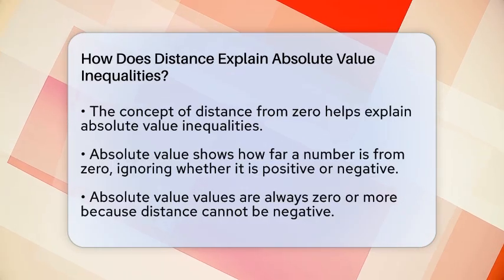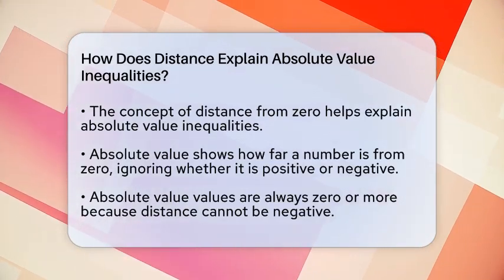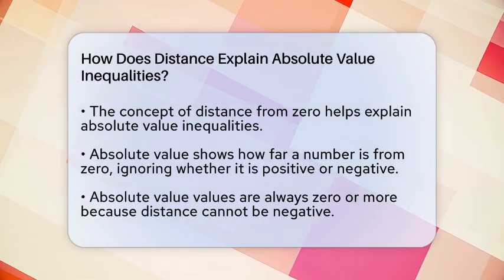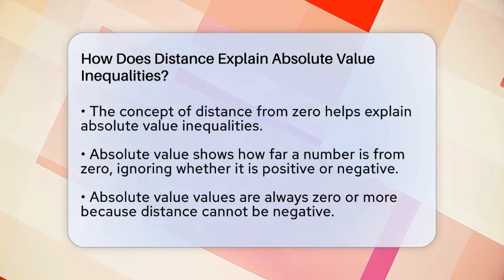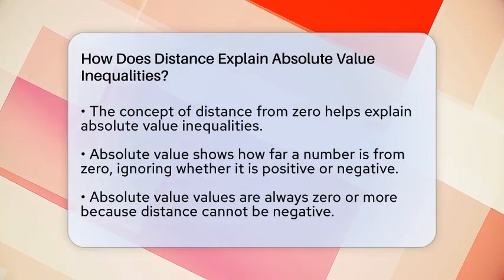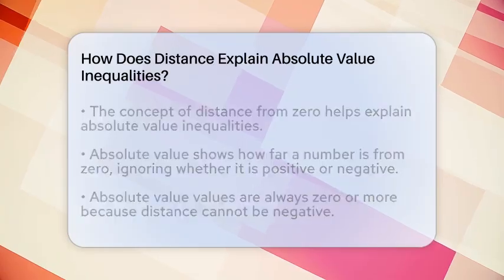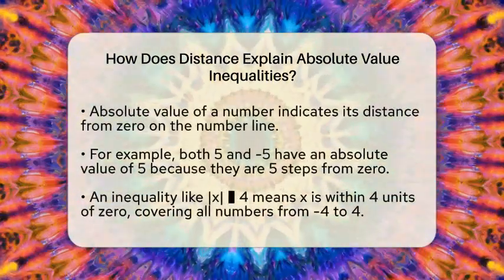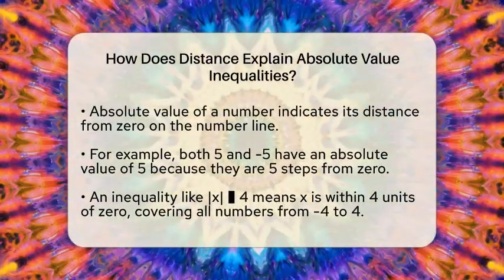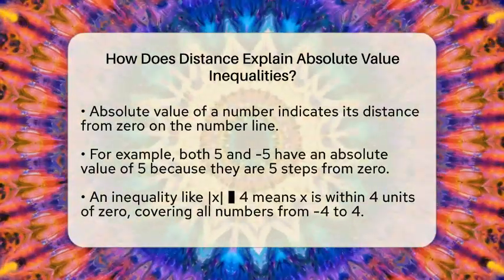When we work with inequalities that involve absolute value, we are really asking how close or far certain numbers are from a specific point. Think about the absolute value of a number like the distance between that number and 0. For example, the absolute value of 5 is 5 because it is 5 steps away from 0. The absolute value of -5 is also 5 because it is 5 steps away in the opposite direction. This means the absolute value of a number tells us how far it is from 0, regardless of whether it is on the positive or negative side.